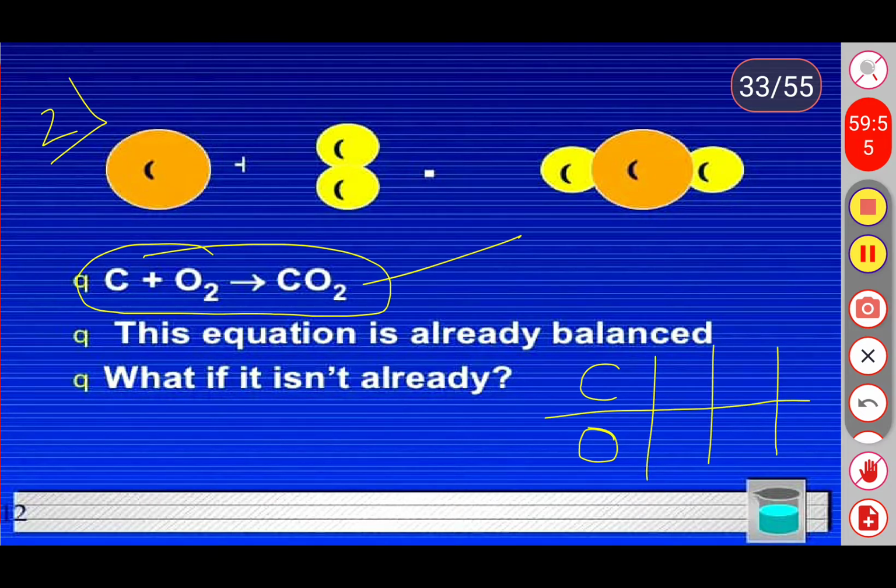How many carbon atoms are present in the reactant part? Only one, right? How many carbon atoms are present in the product part? In the product also we have one carbon atom. Now the second one, oxygen. How many oxygen atoms are present in the reactant? Two oxygen atoms, and in the product we also have two oxygen atoms. It means the reaction is completely balanced.